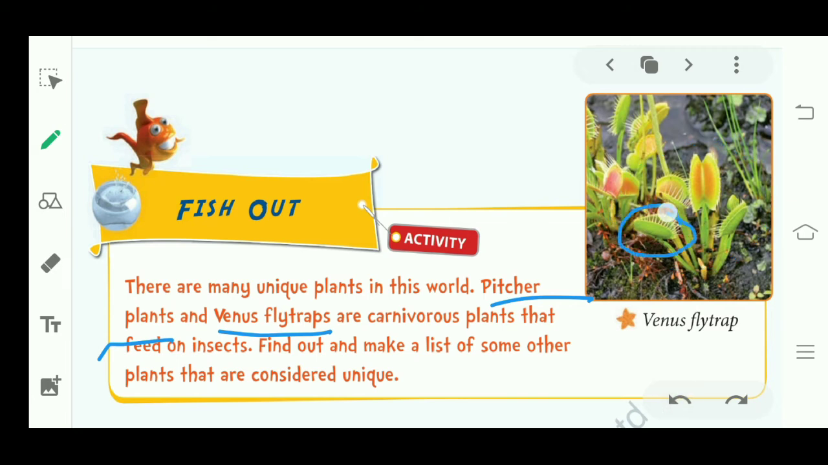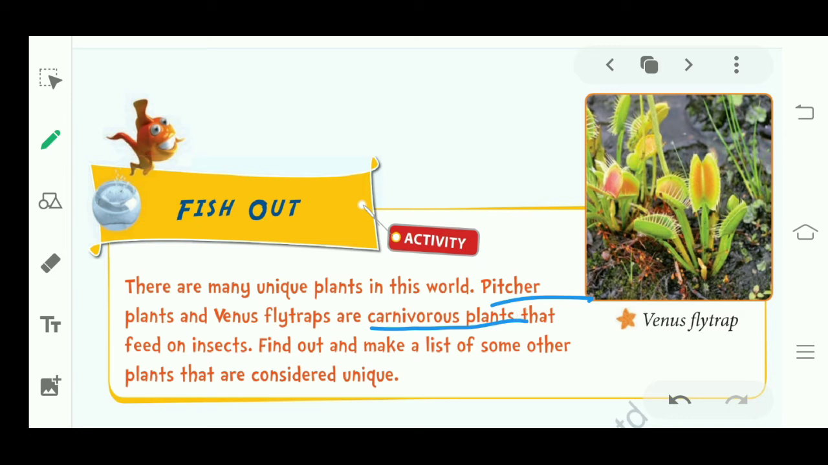It will get closed whenever a fly is trapped in it, whenever a fly sits on it, then it will be closed. That's why we call it a fly trap, because the fly gets trapped inside it. That's why we call it a fly trap. And this is a carnivorous plant.